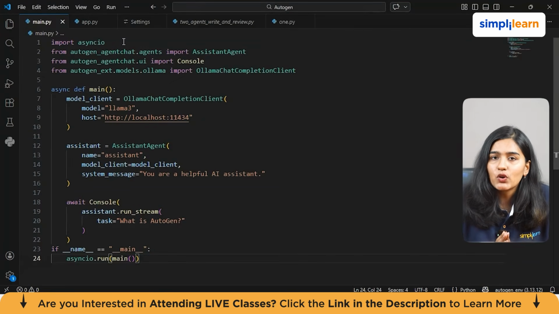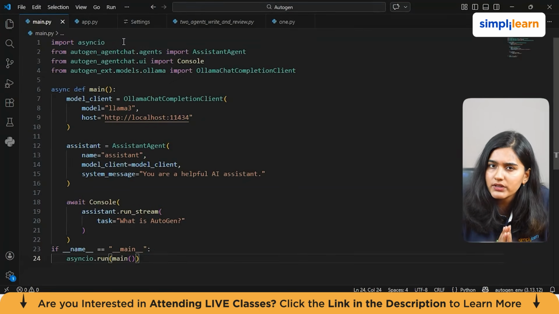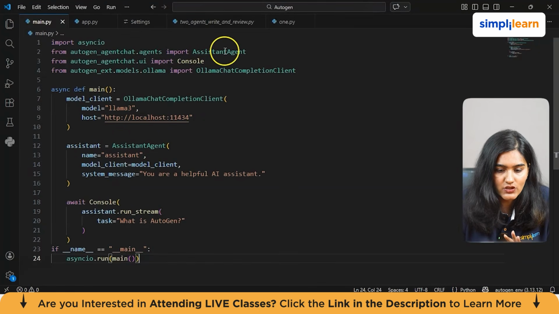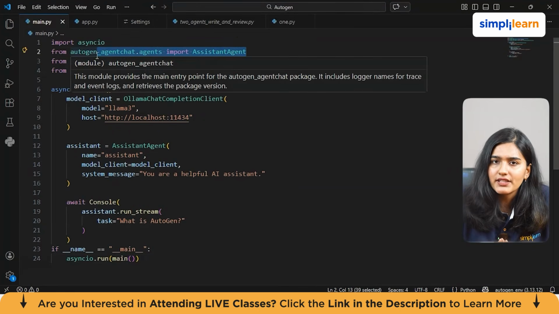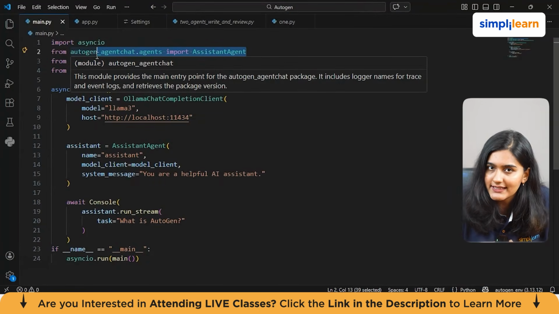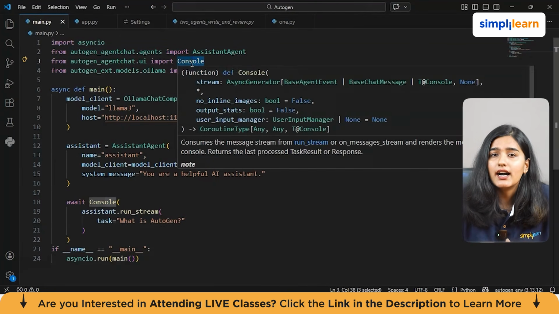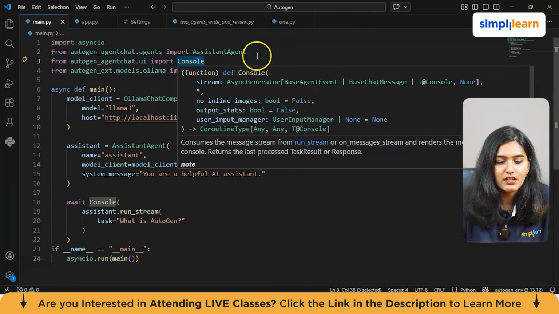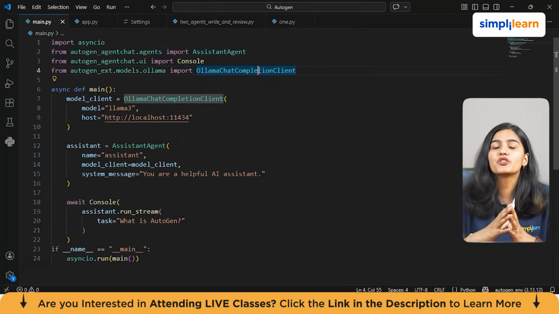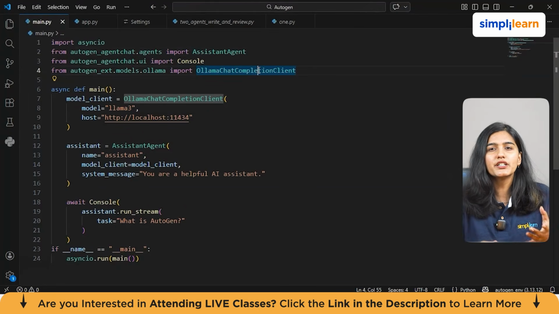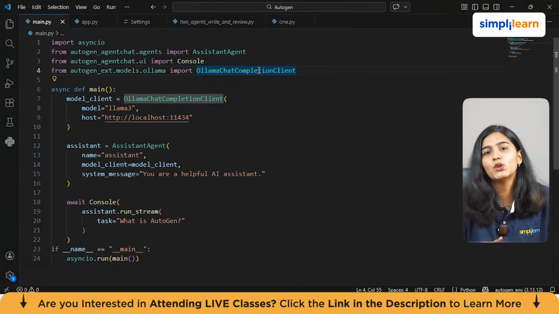At the top, we import a few things. We import asyncio because we want our program to handle responses smoothly without freezing. Then we import AssistantAgent, here you can see, from AutoGen. This is the actual AI agent we are going to create. Now think of it like creating a digital assistant that can think and respond. We also import Console here, which simply helps us display the responses nicely in the terminal as they are being generated, instead of waiting for the full answer. And then we import OllamaChatCompletionClient, which you can see here. This is what connects AutoGen to Ollama. Without this, AutoGen wouldn't know how to talk with the Llama 3 model running locally.